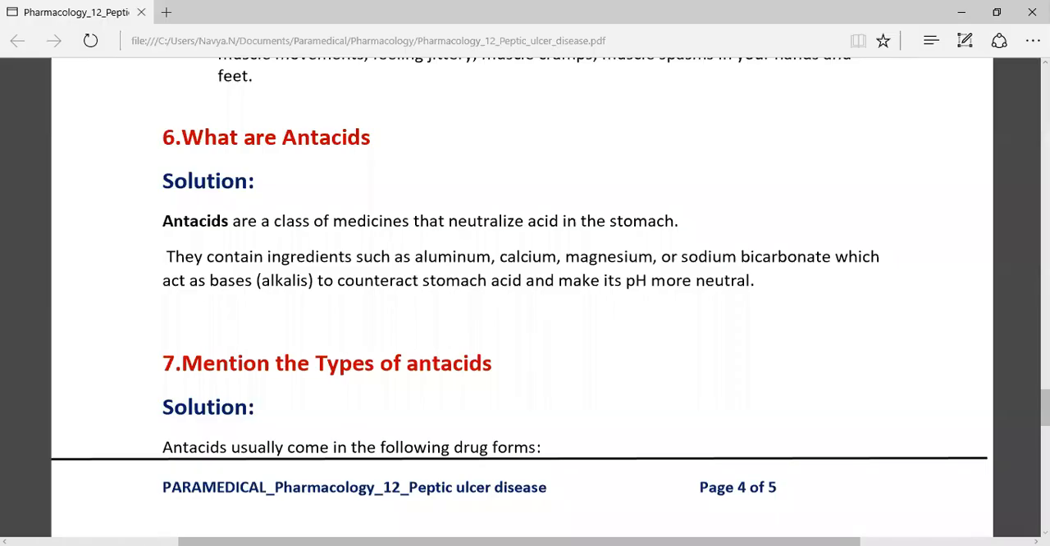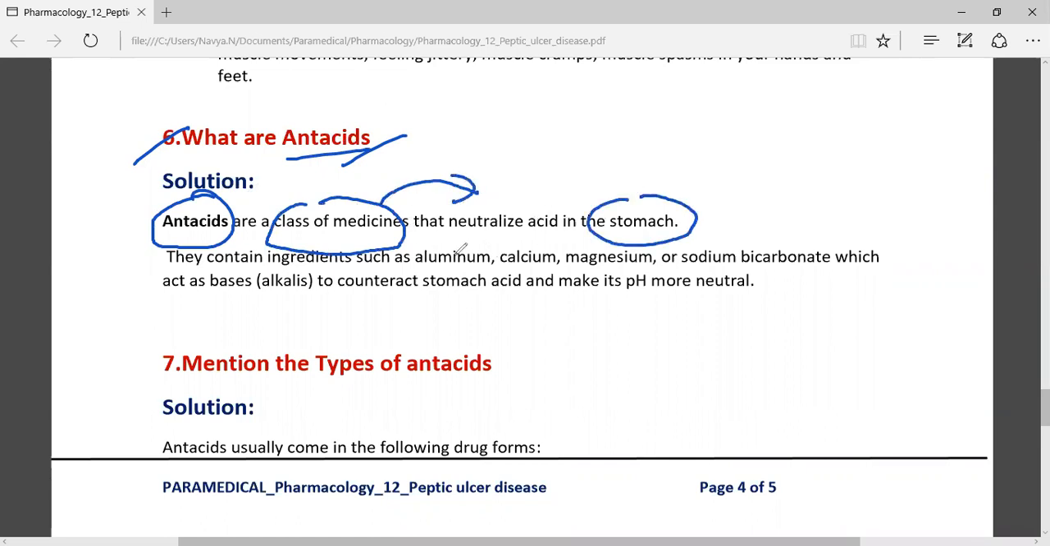Yeah, the next topic is antacids. Let us know what this is. Antacids are a class of medicine. What does it do? It will neutralize the acid in the stomach. But how will it neutralize?